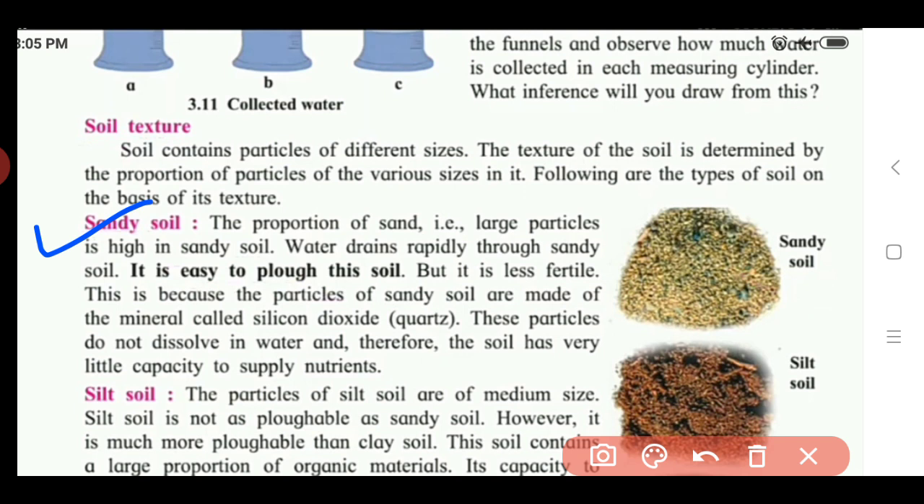So these particles do not dissolve in water, and therefore the soil has very little capacity to supply nutrients.